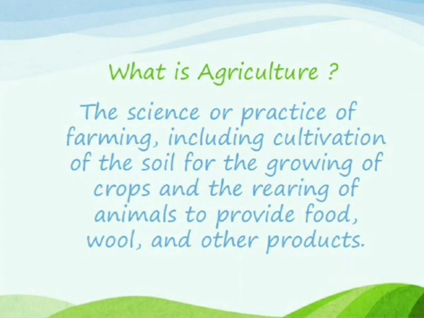In this chapter, we are dealing with agriculture. Agriculture is one of the main examples, an important activity that comes under the primary sector. What is agriculture? The science or practice of farming, including cultivation of the soil for the growing of crops and rearing of animals to provide food, wool, and other products. If you are cultivating something on the land or rearing animals for any other purpose, that is called agriculture.